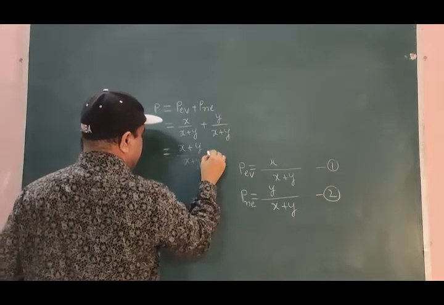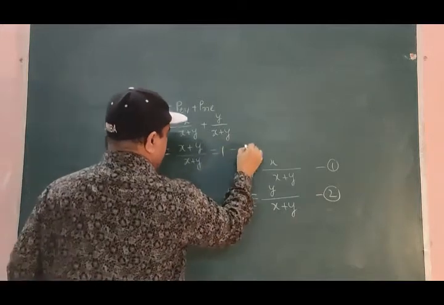Denominator put as it is, and its value is 1, equation number 3.